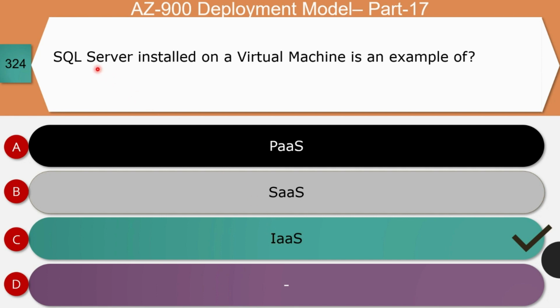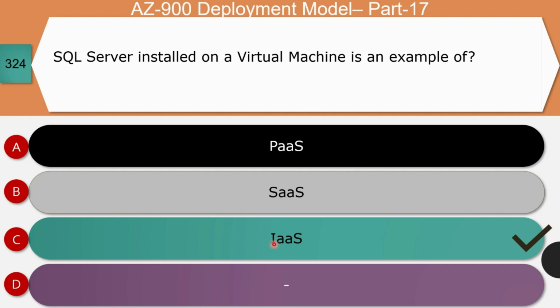Remember the term server, in this case SQL Server, which can host multiple databases belonging to multiple tenants. Anything which resides inside a virtual machine is an integral part of the VM, and so it is called infrastructure as a service. That is, option C is the correct answer.